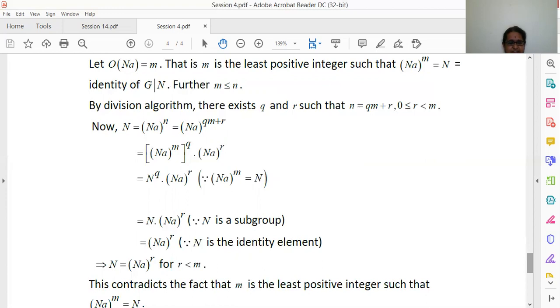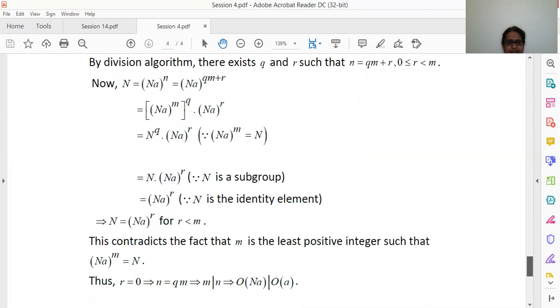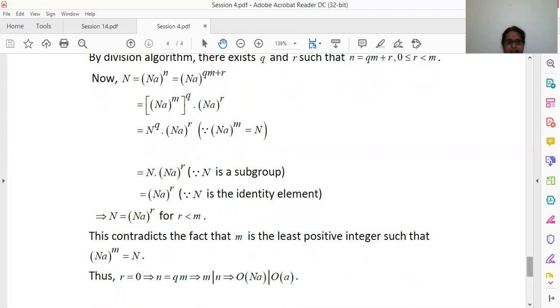But this is a contradiction to the fact that m is the least positive integer, because when we say r is less than m, there is an integer which is less than m. So this is a contradiction to the fact that m is the least positive integer such that (Na) power m is equal to N. Thus r is 0. The only options are r lies between 0 and m.